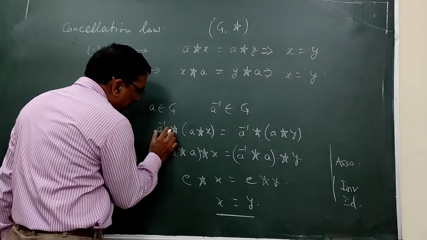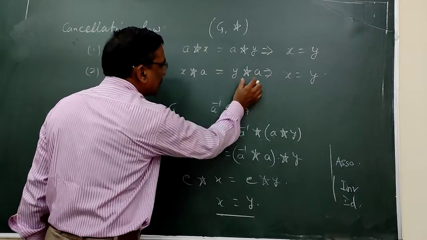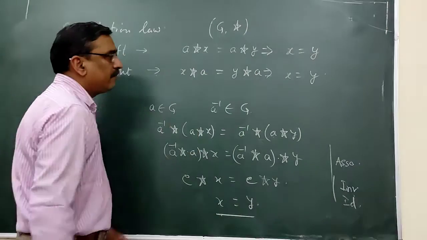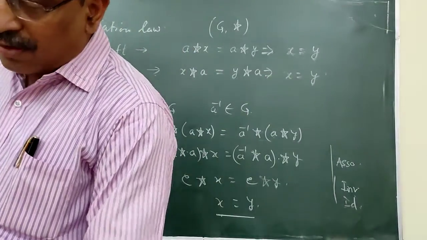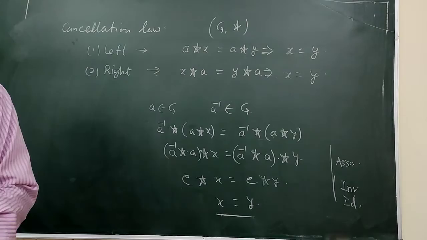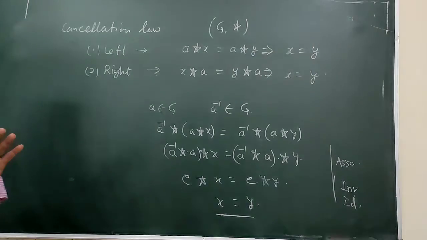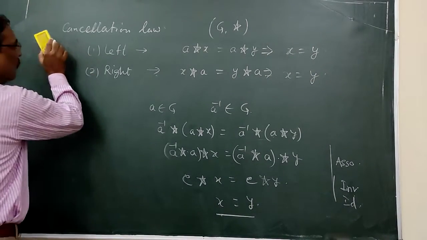Only we have to take A inverse on the right side, and we can easily prove this. So, in the case of a group, the left cancellation law as well as the right cancellation law holds good.